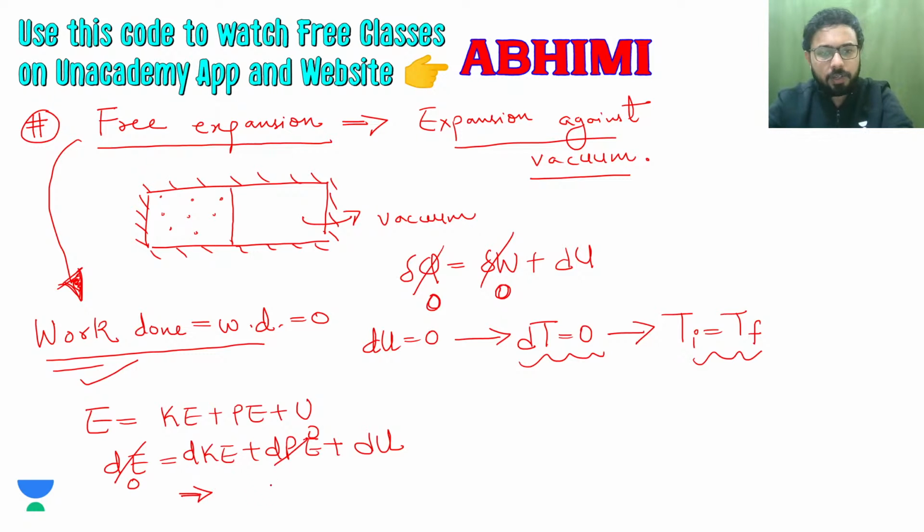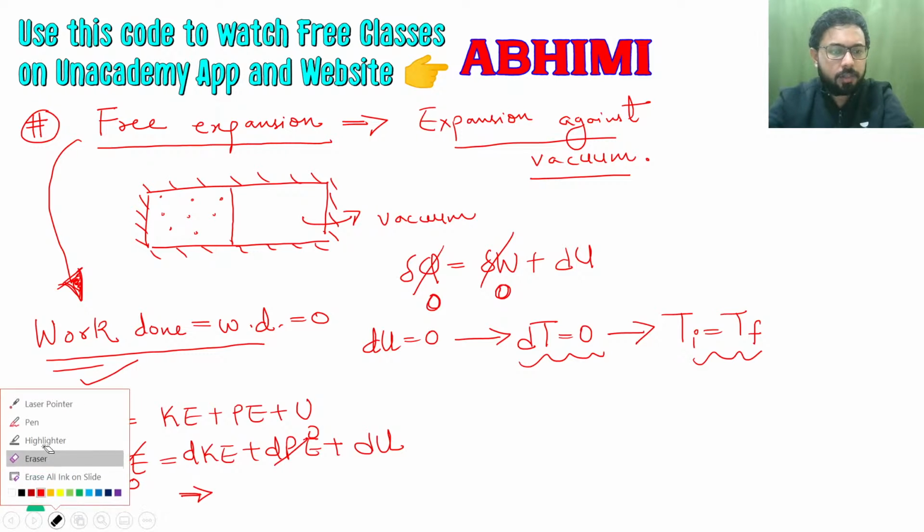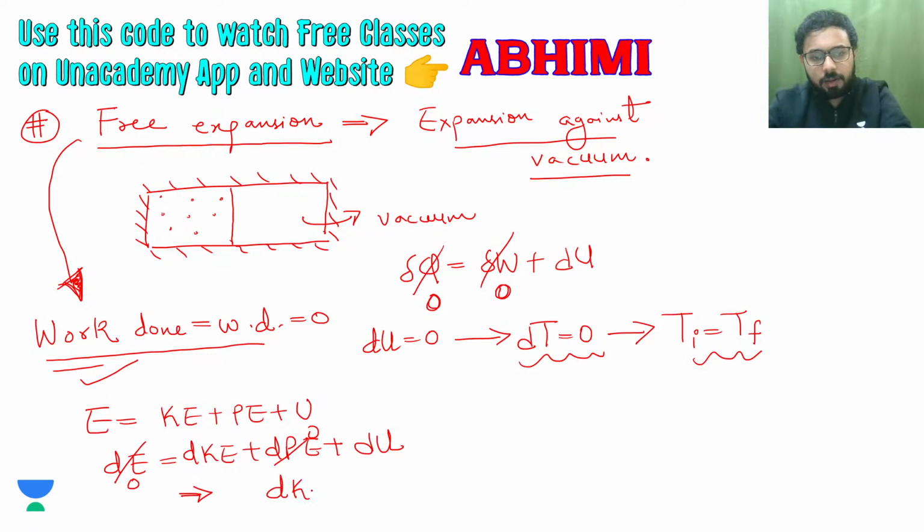So what you will get is that the change in kinetic energy plus the change in internal energy is equal to zero. And when you make this free expansion, the air which is inside this partition, if the partition is removed, will expand freely and occupy the whole volume, which was initially occupied by vacuum. That volume is also now occupied by this air.